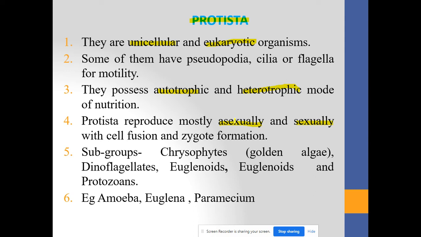euglenoids and protozoans. And the examples of the organisms which belong to the second kingdom, that is the Protista, are amoeba, euglena, paramecium. These are the examples of the organisms which are included under this particular kingdom of living organisms, that is the Protista.